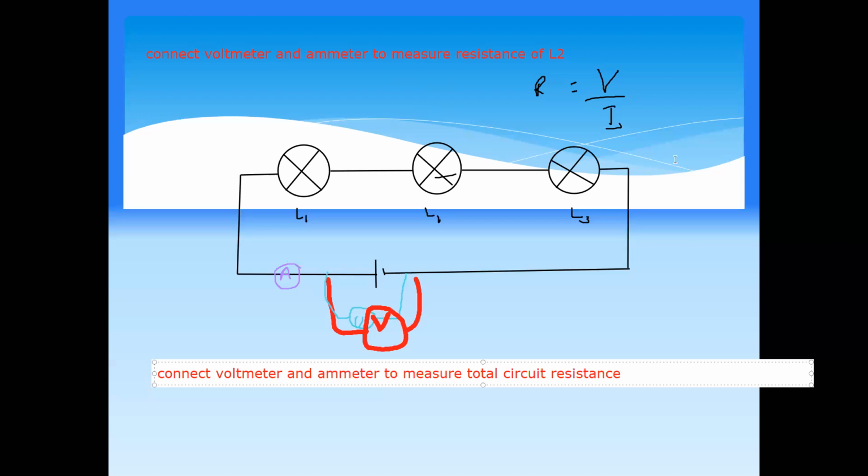Yeah, so the voltmeter measures the total voltage, and the ammeter measures the total current passing, and voltage divided by current gives the resistance of this whole circuit. Is it clear? The concept of measuring the resistance of a circuit using a voltmeter and ammeter.